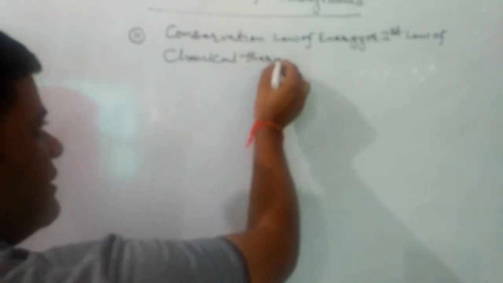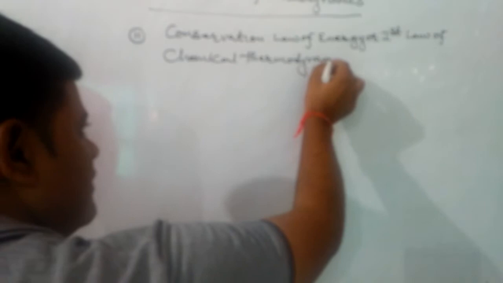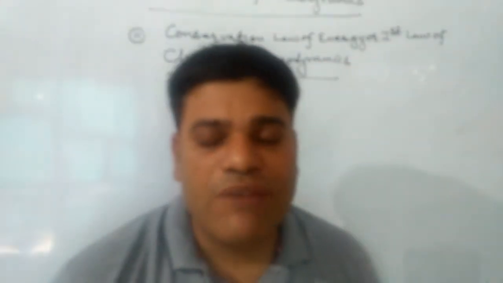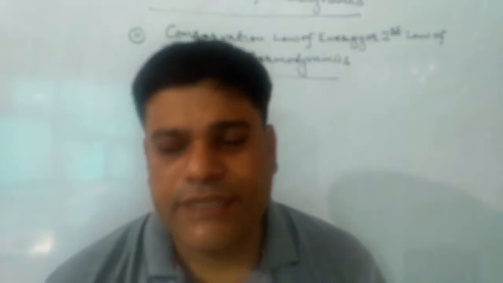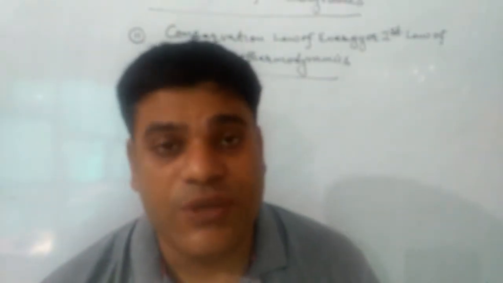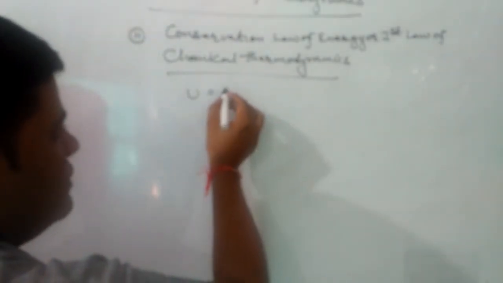It states that energy can neither be created nor be destroyed, but it can be changed from one form to another form. And mathematically, U is equal to Q plus W.